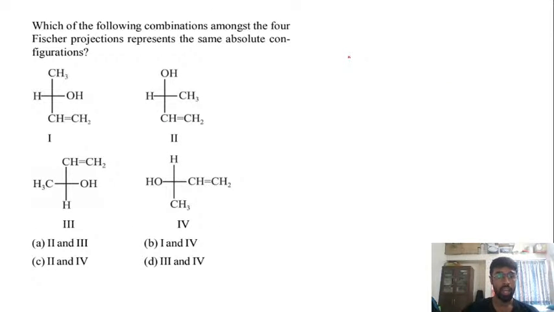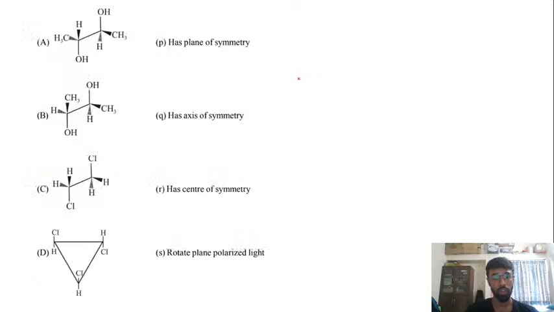Okay, and this is again a homework. ठीक है, आराम से question read out करो. Which of the following combinations among the 4 Fischer projections represent the same absolute configuration? So you just need to find the RS configuration. Simple है, you can do this question by yourself. And this is again a multi-correct question where you need to find out whether each of these structures has a plane of symmetry, axis of symmetry, center of symmetry, or whether they will rotate the plane polarized light.